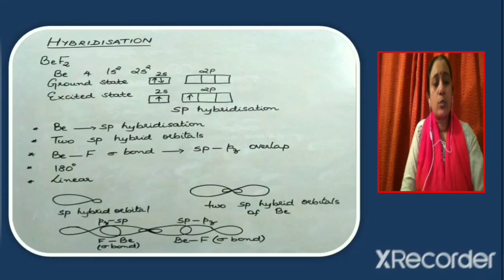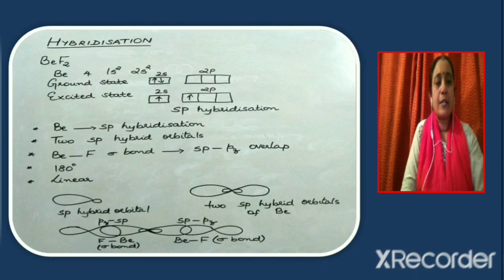Let us now try to understand the concept of hybridization, introduced by Pauling, which is used to explain the shape of molecules. What is meant by hybridization? It is the process of mixing of atomic orbitals of slightly different energies so as to redistribute their energies, which results in the formation of a set of new orbitals of equivalent energies and shape. The new set of orbitals formed are called hybrid orbitals.